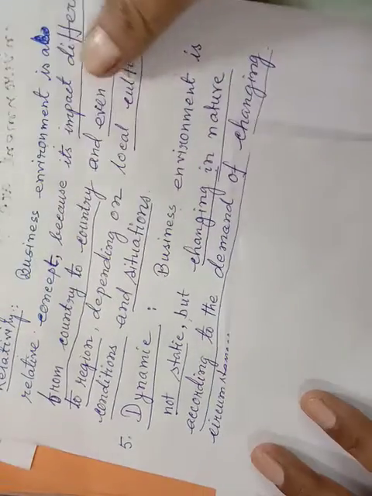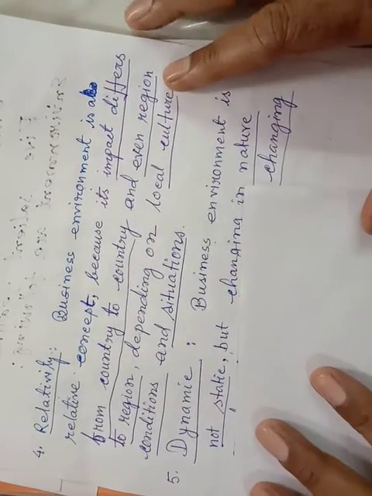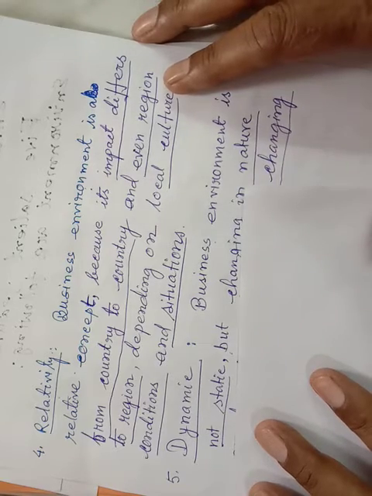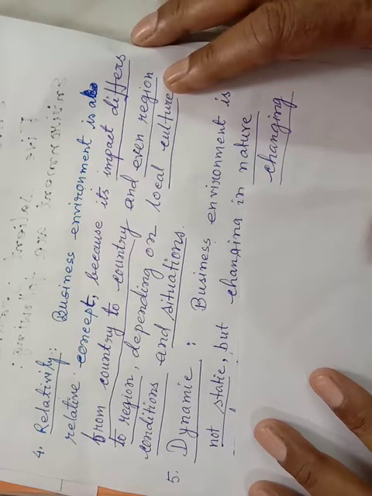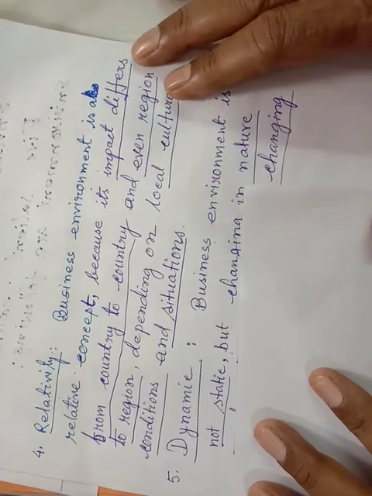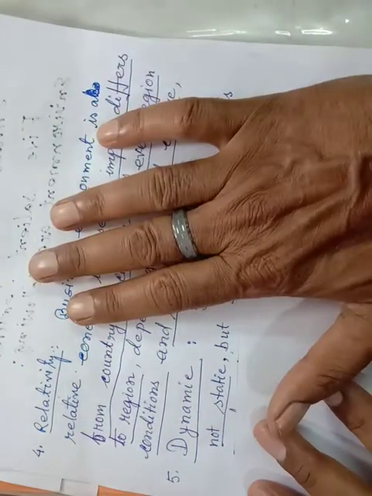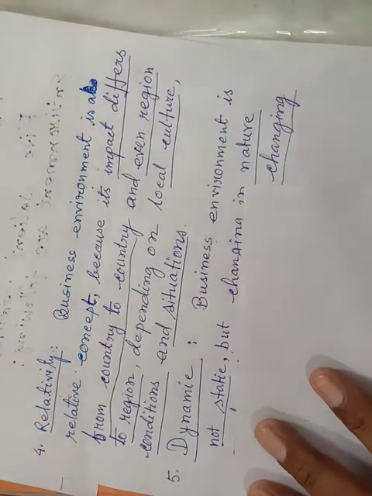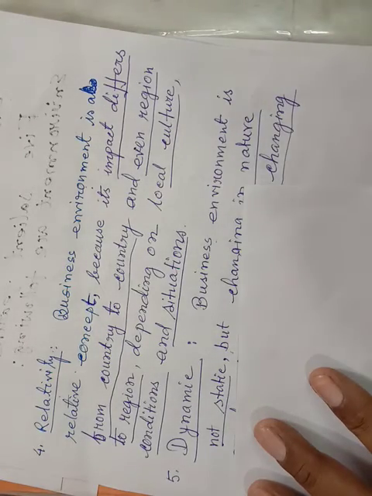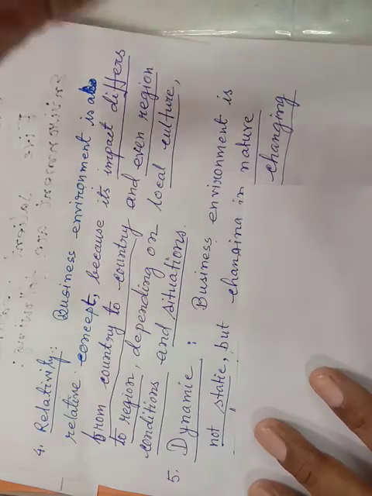Now if the same question is asked as short answer type, short answer type means the answer will be short. If the name of the point is given, then you will write only the name of the point. In this case, just the point name, 2 point names you will write, no need of explanation, and 1 mark for 1 point. If the name of the point is given, no explanation is needed for short answer type. That is the concept of short answer type. No adjustment, no explanation is required.